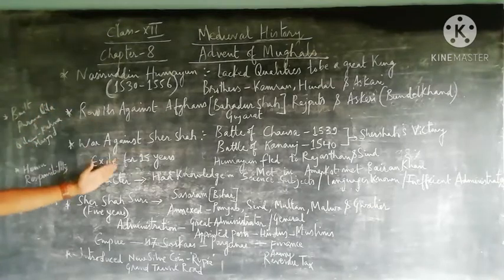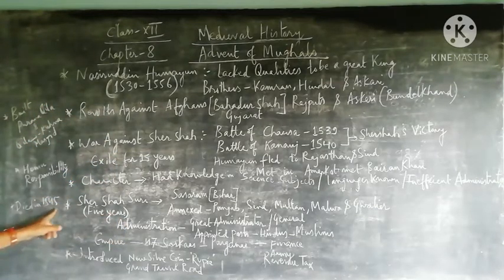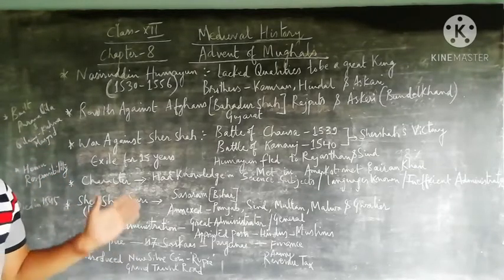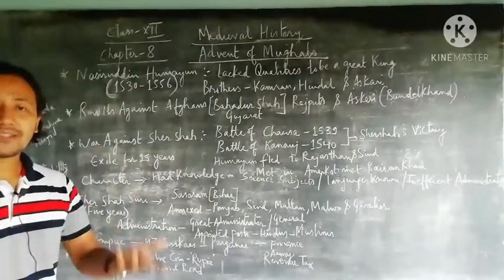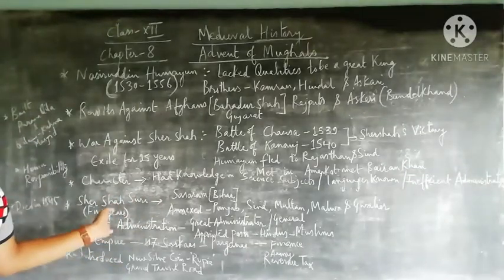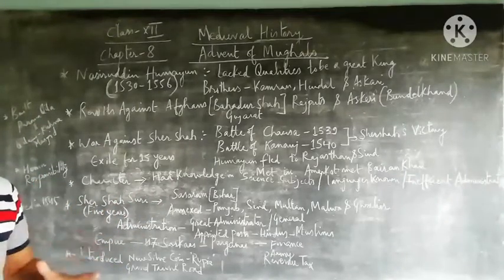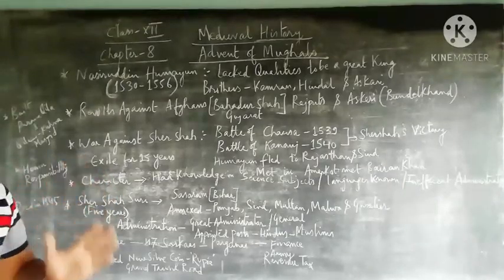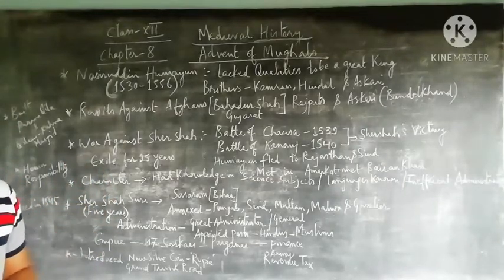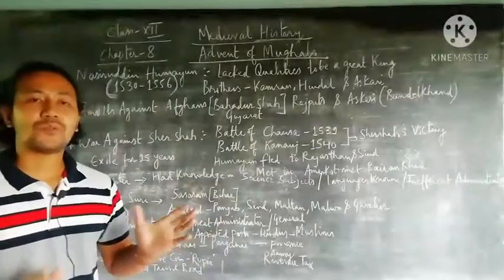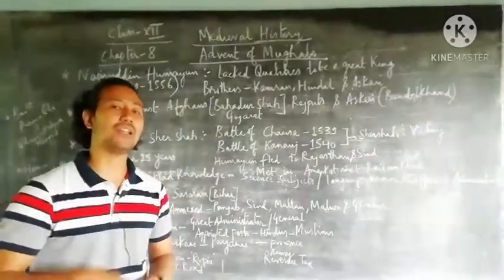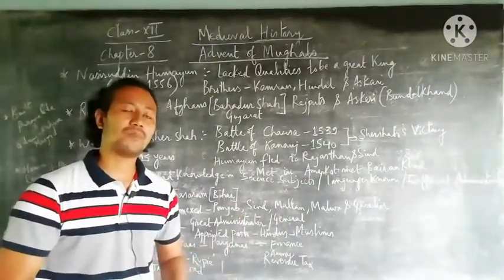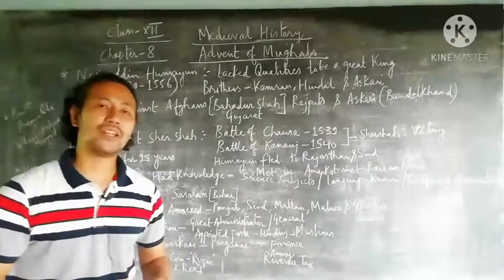After the death of Sher Shah Suri in 1545, whoever came as a king or ruler after him was not as efficient an administrator or great a leader. Overall there was a general whose name was Hemu. He got the responsibility of handling all the work that Sher Shah Suri used to do as a king, and the responsibility was on the shoulders of Hemu. In the next chapter we will see how Hemu and Akbar fought in the second Battle of Panipat, where Hemu had to face defeat and Akbar was victorious.